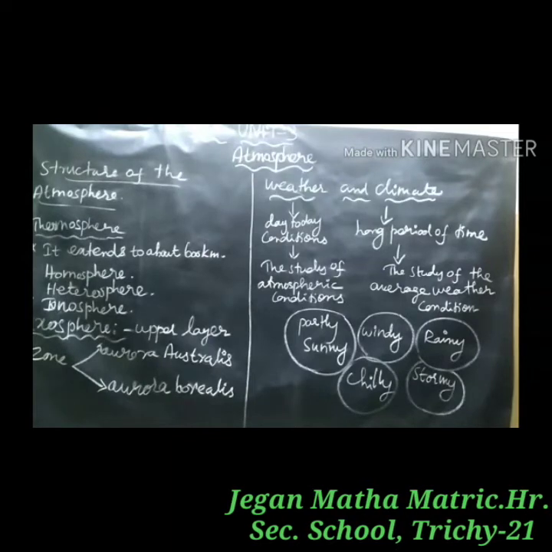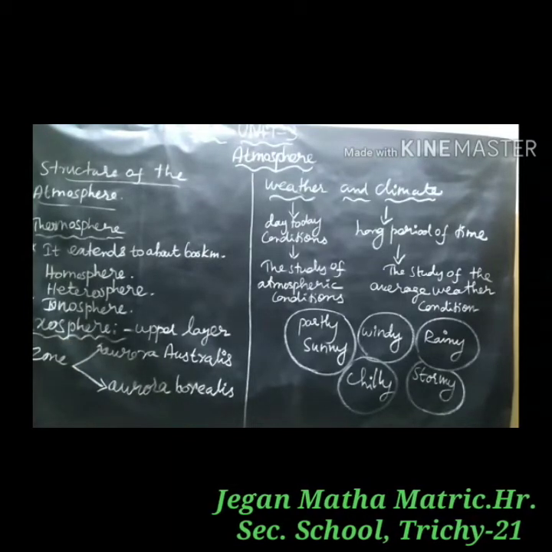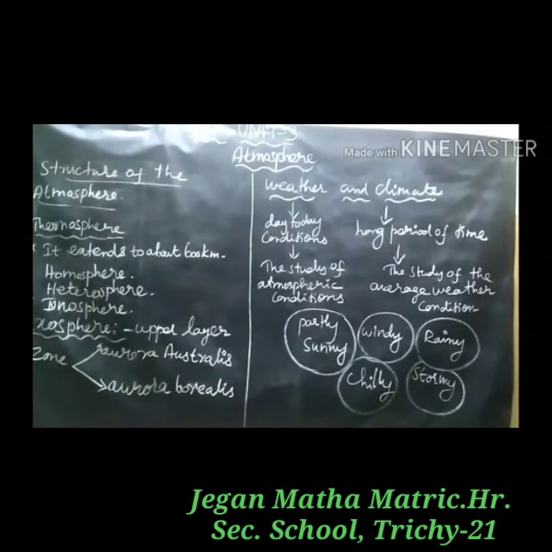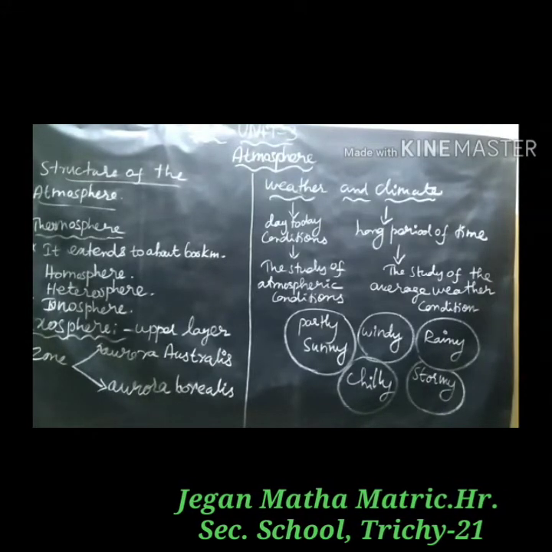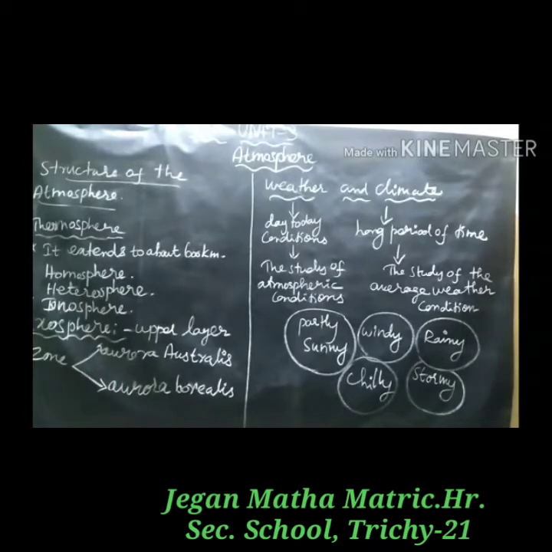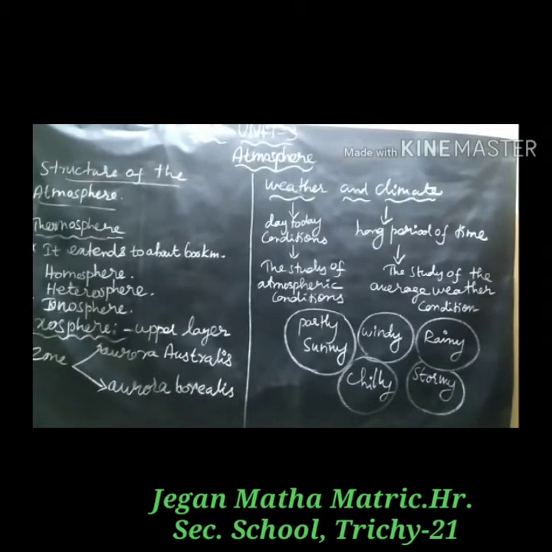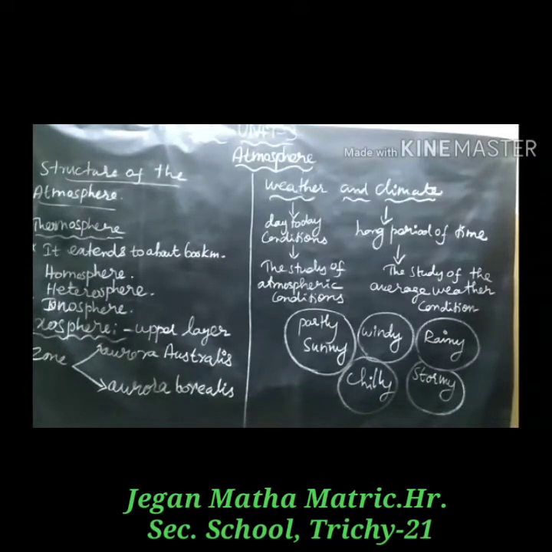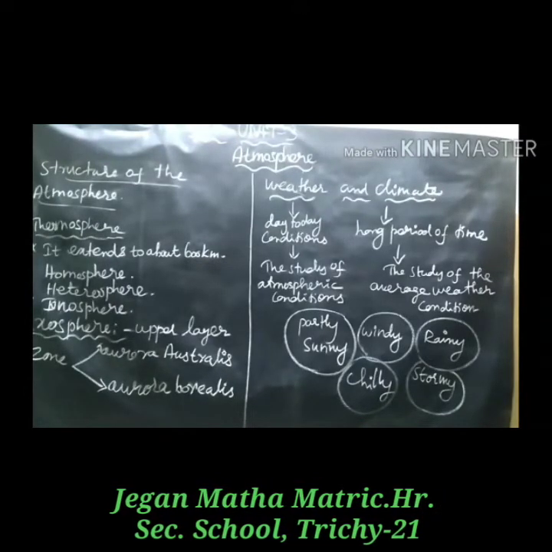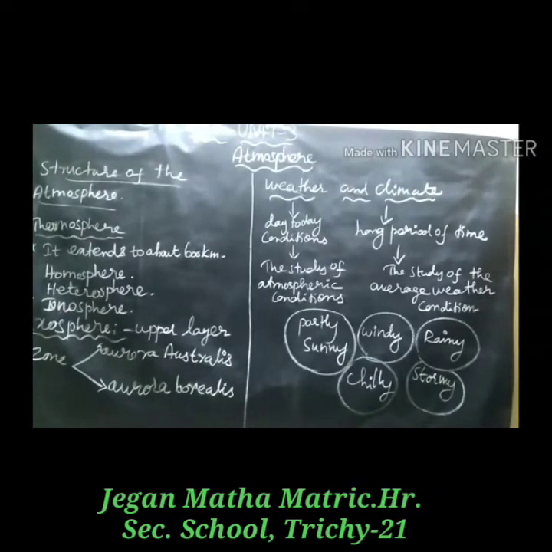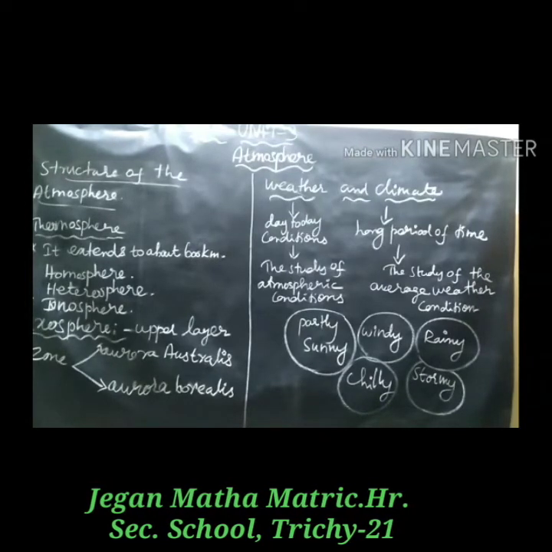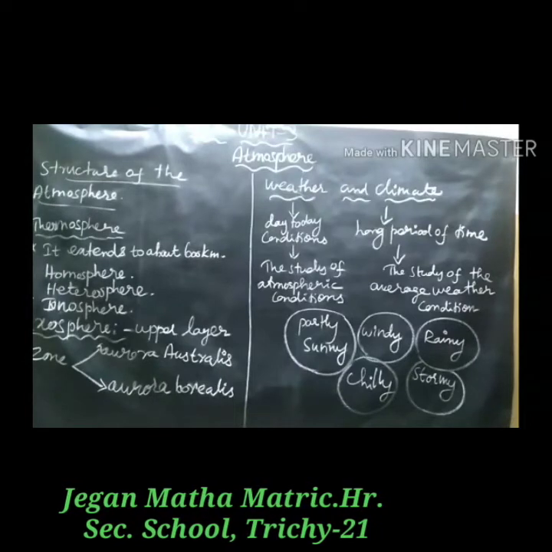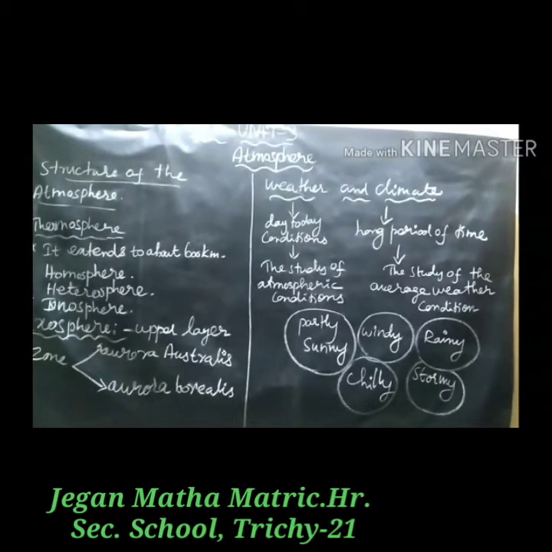Next, exosphere. The uppermost layer of the atmosphere is called the exosphere. This layer is extremely rarefied with gases and gradually merges with outer space. This zone is characterized by the aurora australis and aurora borealis.